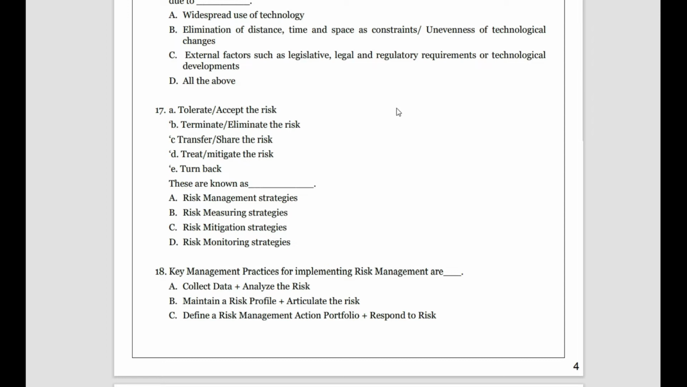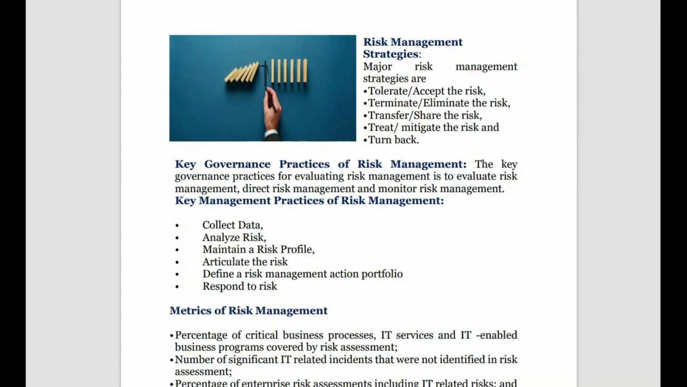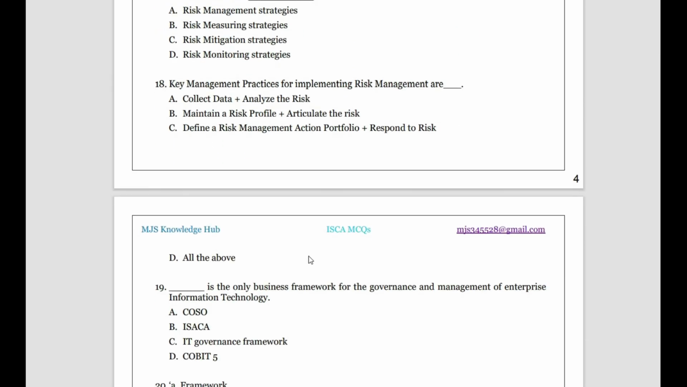Then what are the key management practices for implementing risk management? The key management practices of risk management are: collect data, analyze the risk, maintain risk profile, articulate the risk, define the risk management action portfolio, and respond to risk. So you collect the data, you analyze the risk, you make a profile that this is the risk faced by the enterprise, this much protection you must apply. You will discuss and disclose it to every main person and also required people in the organization, and you will define a risk management action portfolio which you need to take, and you will respond to the risk. Okay, so we have all the above. So the 18th answer will be all the above.